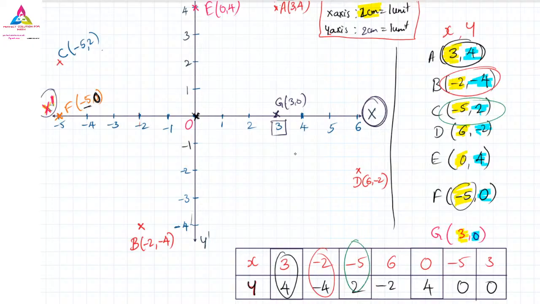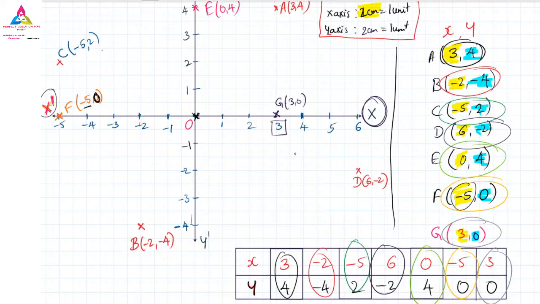Then we have 6 and minus 2, the 6 and minus 2 I have written here. Then we have 0 and 4, here I have written 0 and 4. And minus 5 and 0, minus 5 and 0. Lastly, we have 3 and 0, and I have written the 3 and 0 on the table.